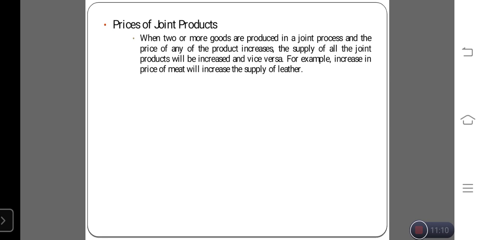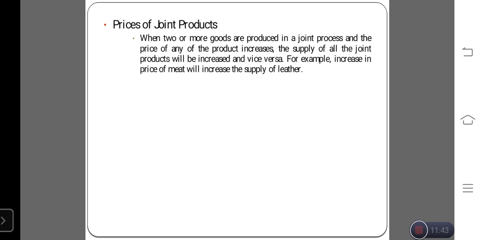So for joint products, you are producing or manufacturing two products. If the price and demand level of one product increases in the market, automatically it depends on the other product too, and you will get a higher price and a higher level of demand in the market. So the price of joint products is very important to identify the supply level of the product. For example, an increase in the price of meat automatically increases the supply of leather.